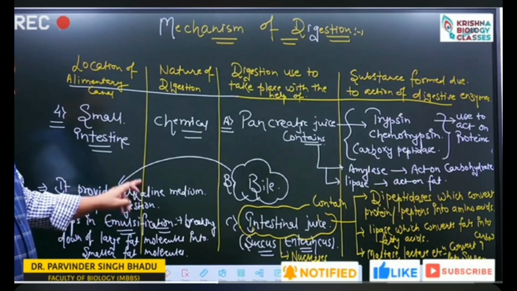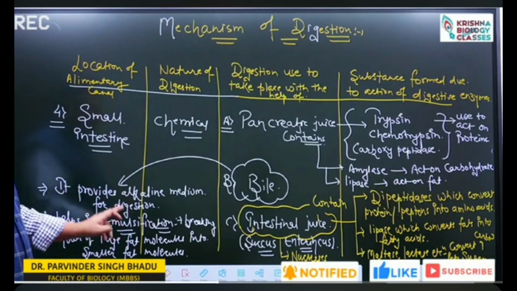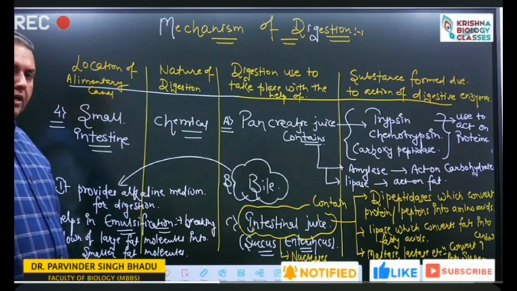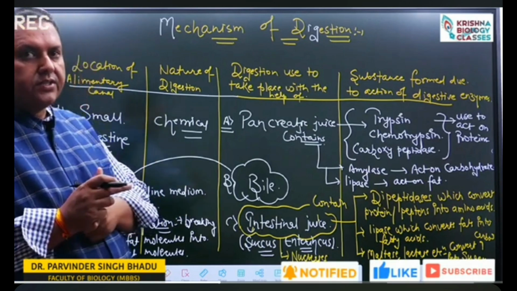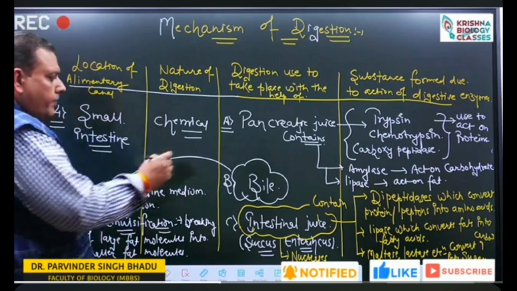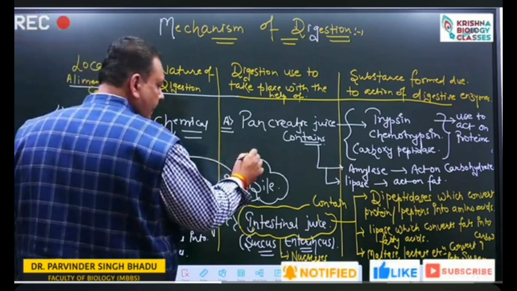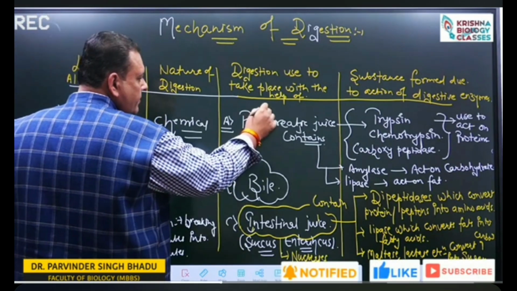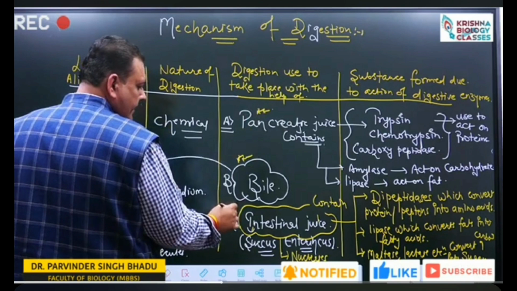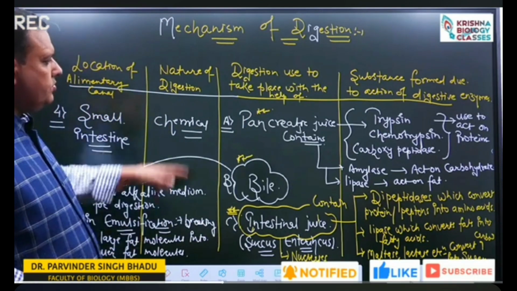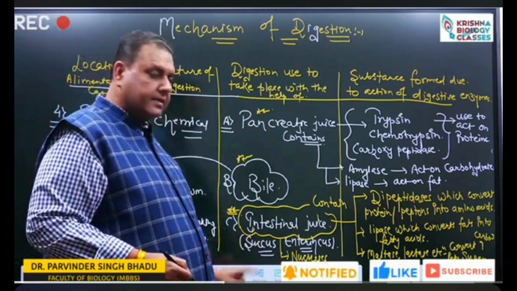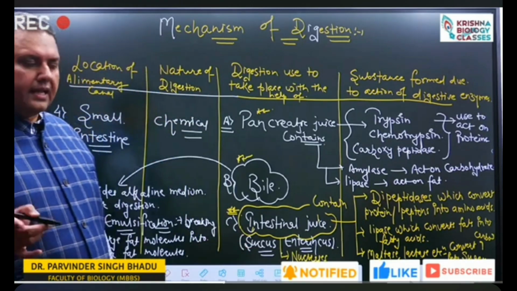Bile provides an alkaline medium for the digestion and helps in emulsification. You need to remember the components and functioning action of the gastric juice, the components and functioning action of the bile and pancreatic juice, and rarely they can ask about the succus entericus. So: gastric juice, pancreatic juice, bile, intestinal juice as well as salivary amylase.